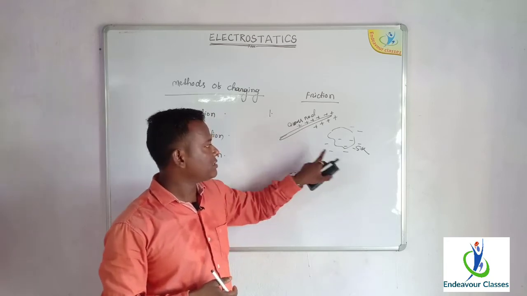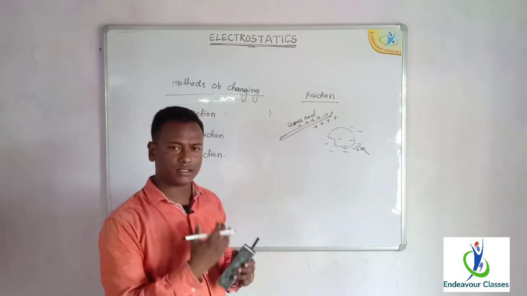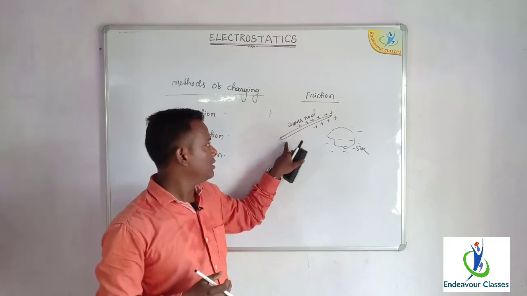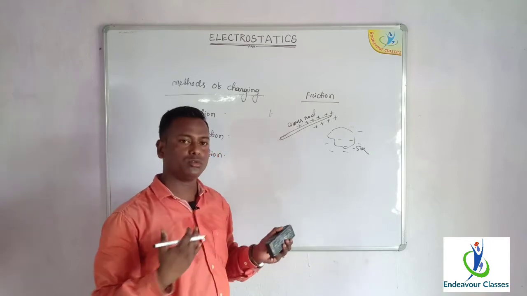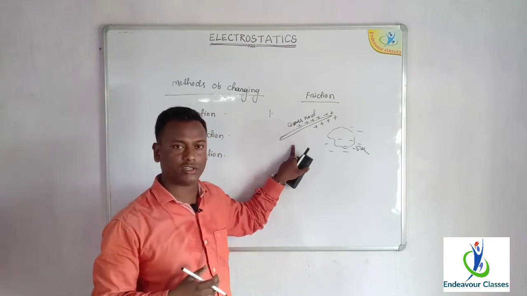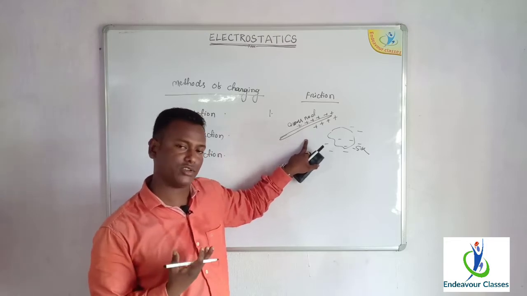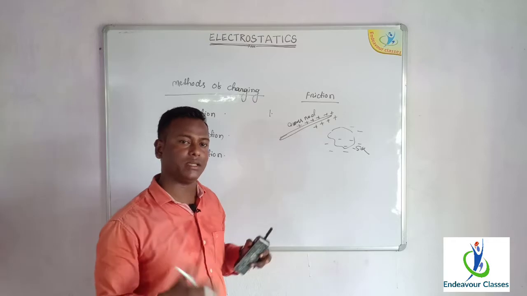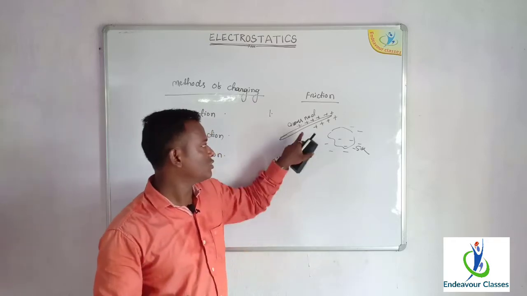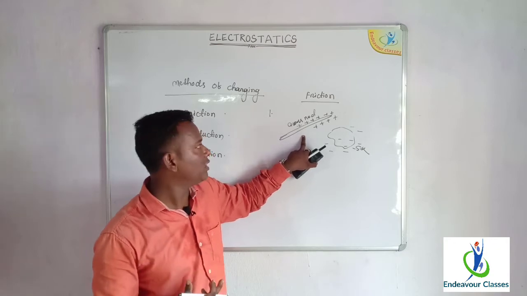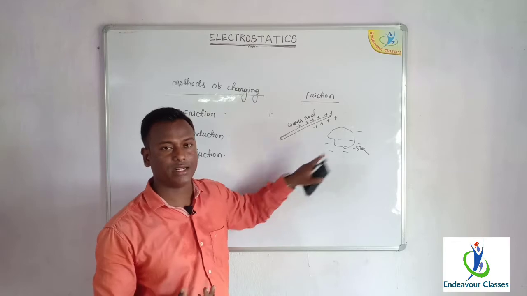So when a glass rod is rubbed with silk, what happens? During rubbing, the friction is there, so definitely we have to do certain work against the force of friction. That work is stored as potential energy in the surface. Or you can say, while rubbing, there is some production of heat, and heat is a form of energy. That energy will be utilized in driving electrons from the surface of the materials.